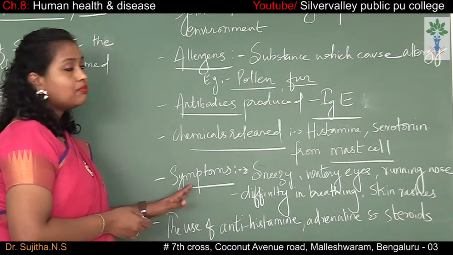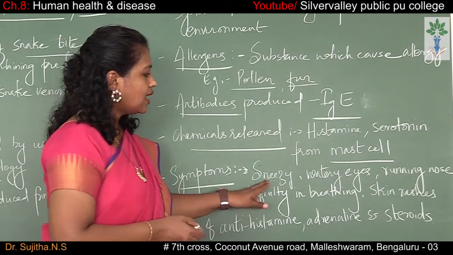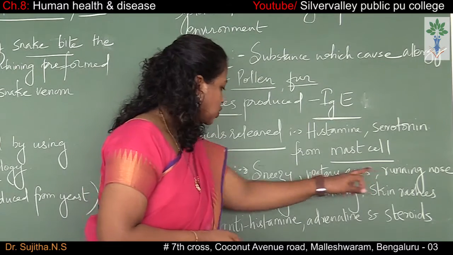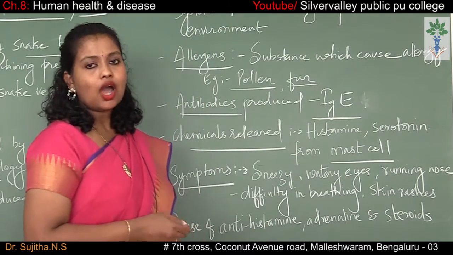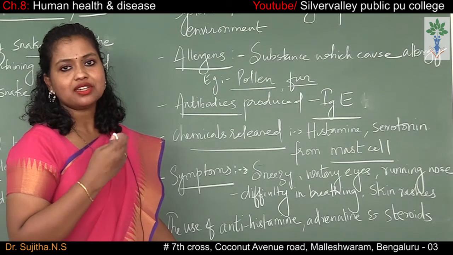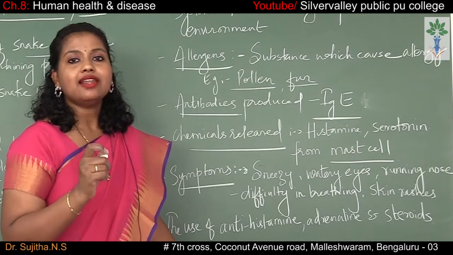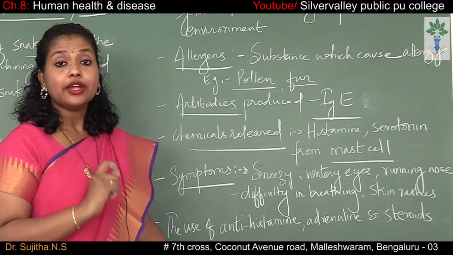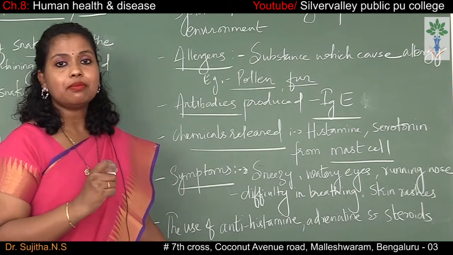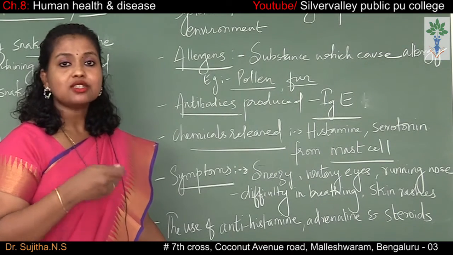Next, what are the symptoms of the allergy? The symptoms of the allergy are sneezing, watery eyes, running nose, difficulty in breathing, skin rashes. So how do you identify that a person is allergic? You need to expose the individual to a particular allergen in a very minute dose to identify the cause of the allergy.